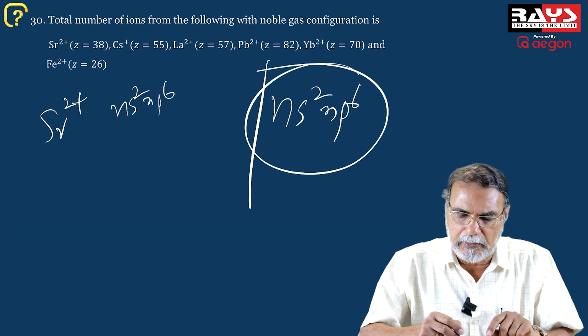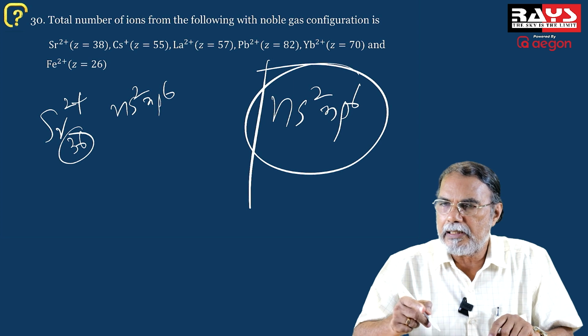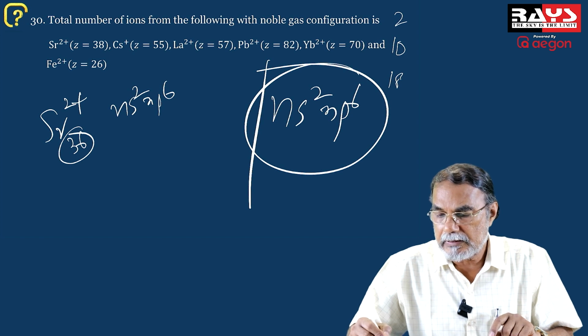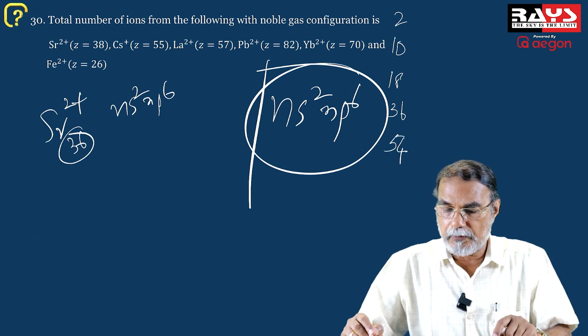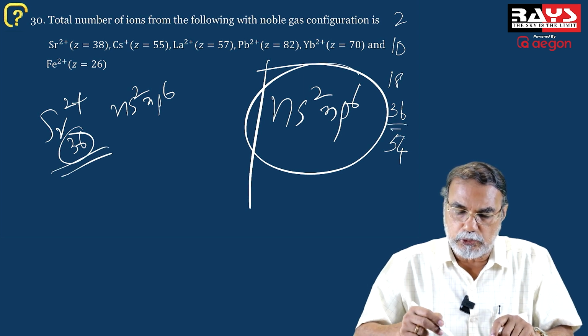Of course, it will have 36 electrons, and as I told you earlier, helium has 2 electrons, neon has 10 electrons, then argon has 18 electrons, krypton has 36 electrons, and xenon has 54 electrons. So you have the 36 electrons in Sr2+.